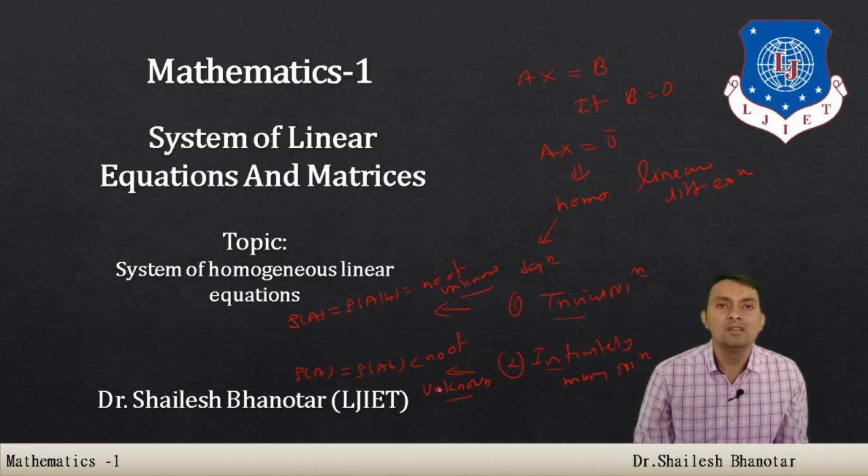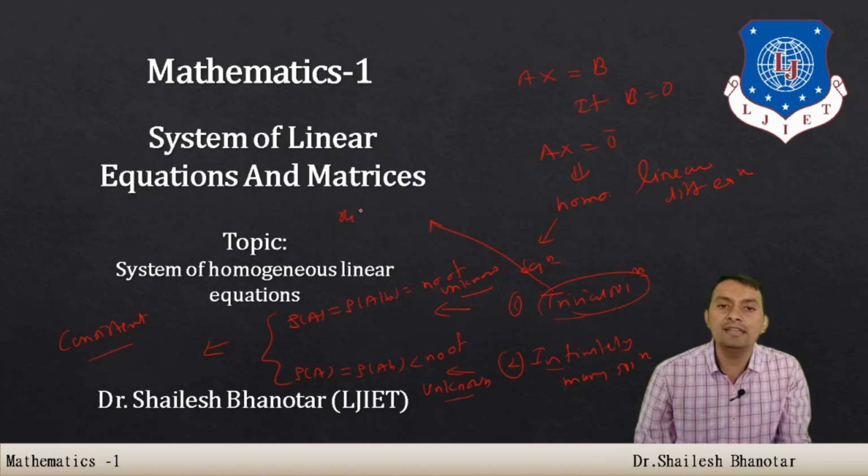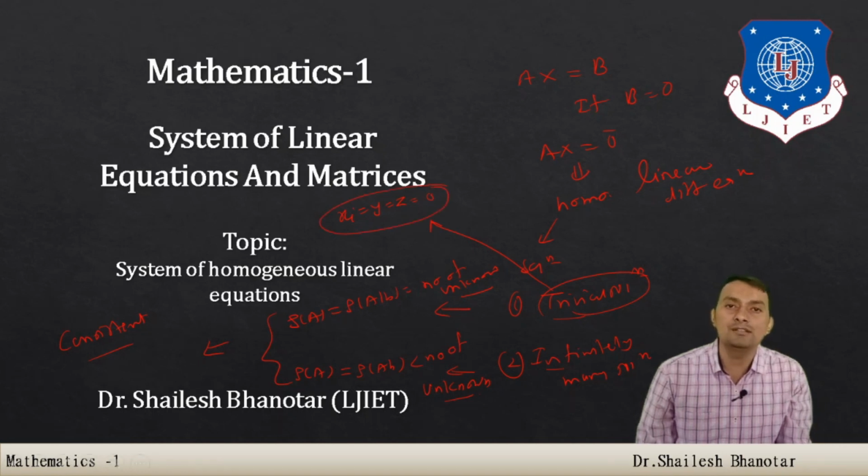So the conclusion is, whenever you see a homogeneous system, that system has to be consistent. In other words, the system is consistent, whether it has the trivial solution or infinitely many solutions. What does the trivial solution mean? It means that all the variables, x, y, z, whatever unknowns we have, are 0, and that is known as the trivial solution.